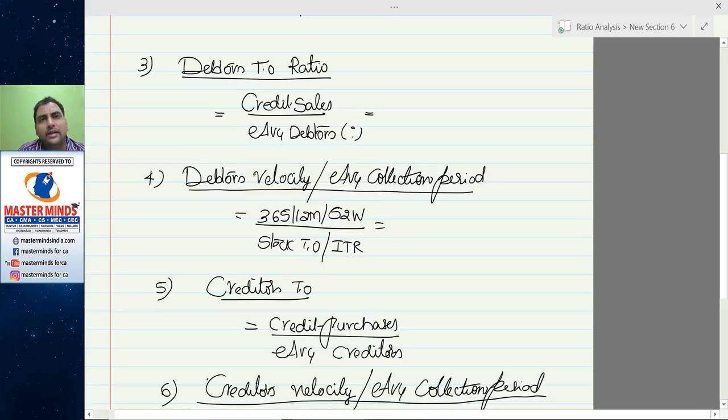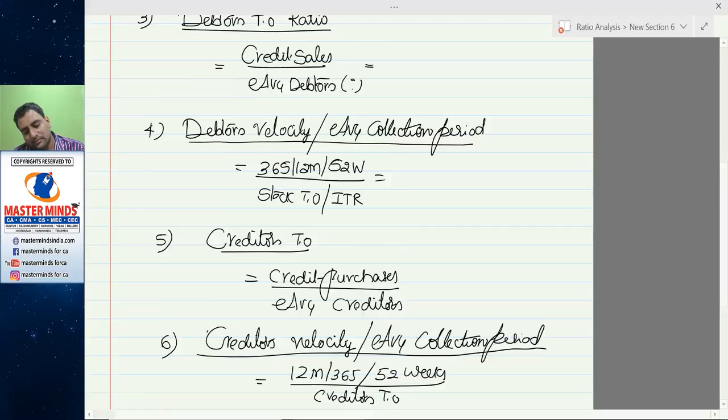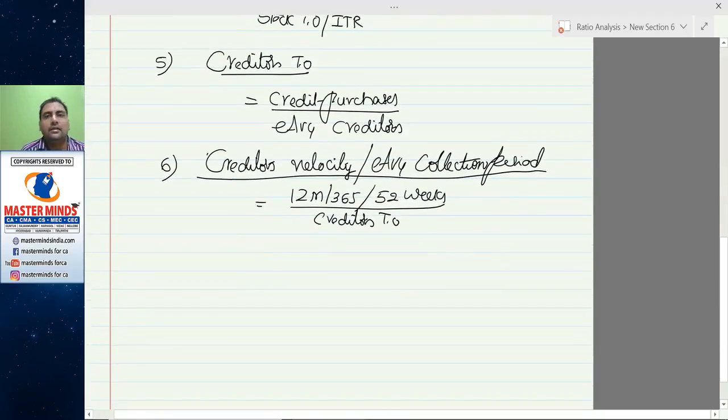If you have debtors in your books, your business money will be blocked with customers. So, how should we recover that amount? That is the alternative way.